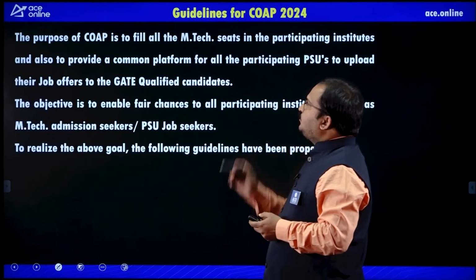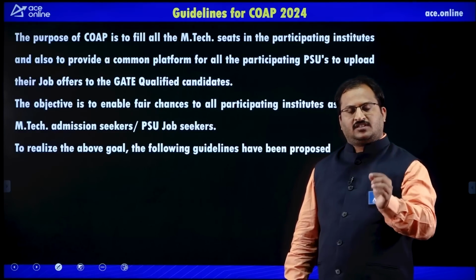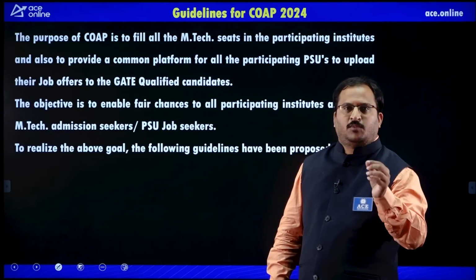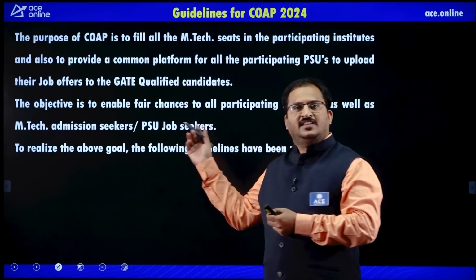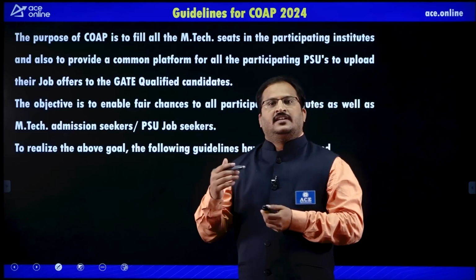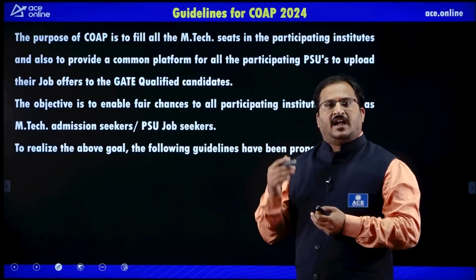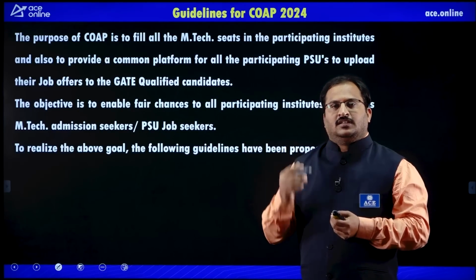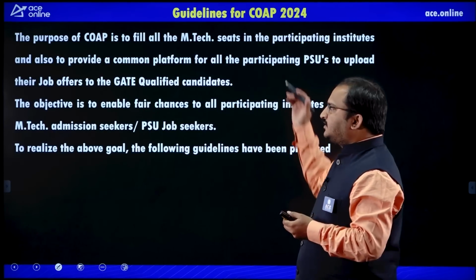Then the guidelines for COAP 2024. These instructions are very important. You need to download the brochure and go through all the instructions. However, I will be telling you the instructions here clearly. So, try to go through these instructions and follow them. This will avoid any kind of problem for you when you are accessing the portal.